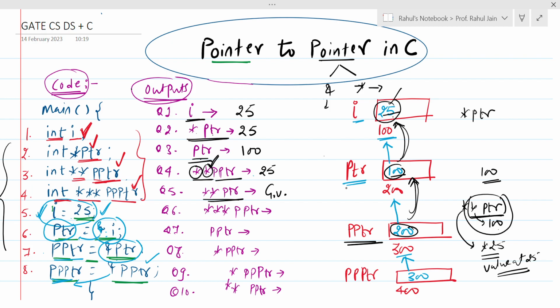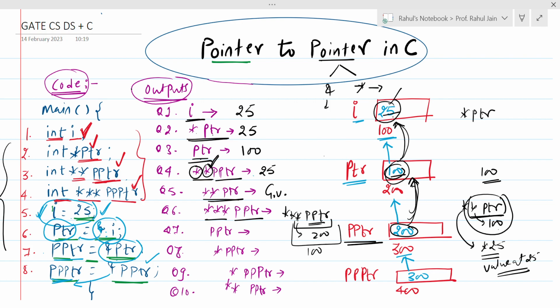Let's see question number 6. Triple star double PTR. So see here, triple star. Let me try to write it like that. Triple star and double PTR. So first I am going to solve this part. Value at double PTR. What is double PTR? Double PTR is holding 200. What is value at 200? Value at 200 is 100. So this part is going to give me 100.